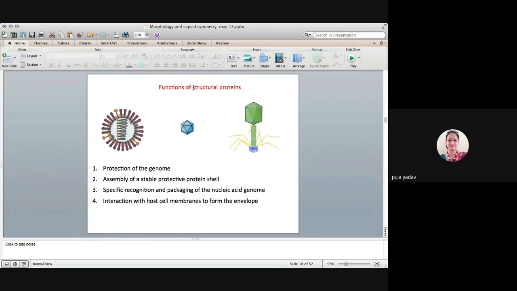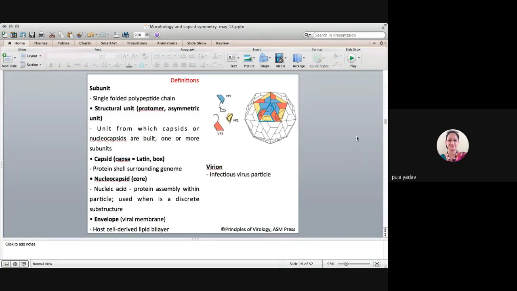Structural proteins means we are talking about the capsids. What does the capsid do? It provides protection to the genome, an assembly of a stable protective protein shell, and it does specific recognition and packaging of the nucleic acid genome, as well as interaction with the host cell membrane to form the envelope. So these are the functions of the structural proteins. Now I'm coming to the more complex part, and if you have any query or question, you can ask me in between. Okay. So we are talking about capsid symmetry.